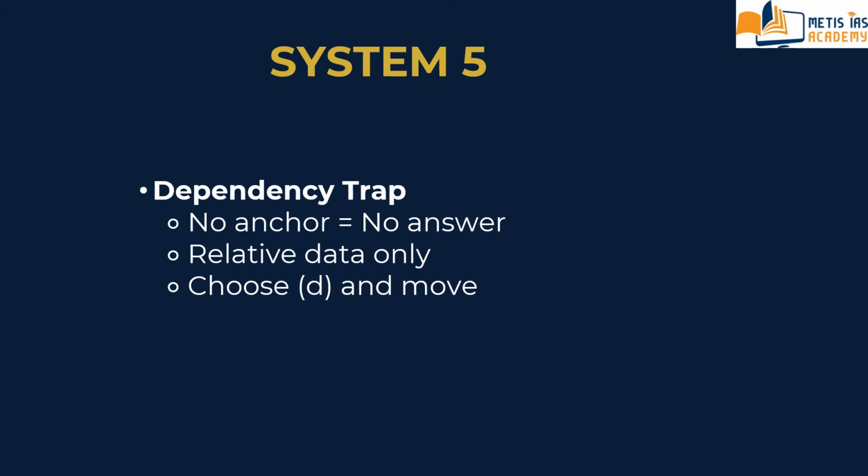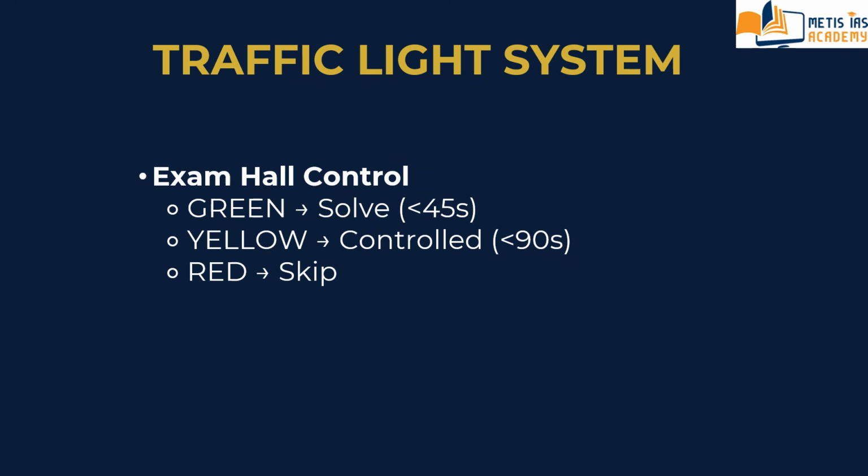So we are moving to the next step, that is the exam hall control system, also called the traffic light system. Now how do you use this on May 24th, 2026? Let's take the green light, direct ratio or simple base shifts. This has to be solved in less than 45 seconds.